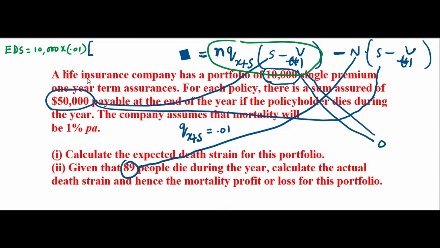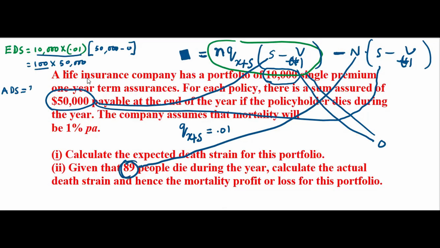Sum assured is 50,000. No reserve here. So if you see here, this is 100 into 50,000. You should know how to apply the formula. That is important. Actual death strain: the only thing you need to change is this term. This is 100. You expected that 100 will die, but how many died?